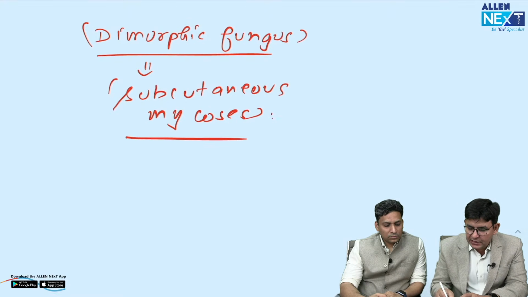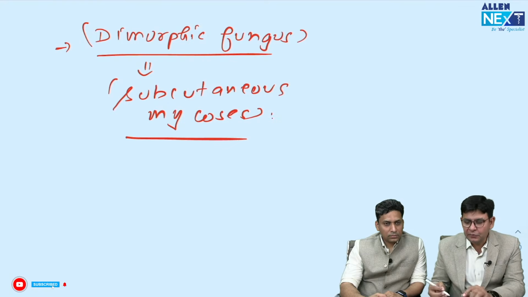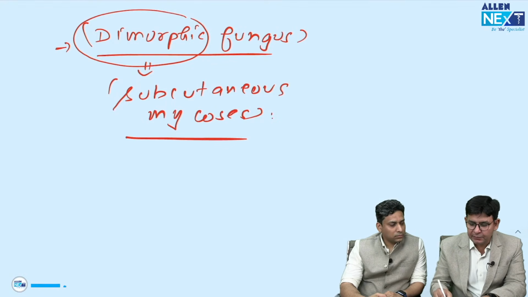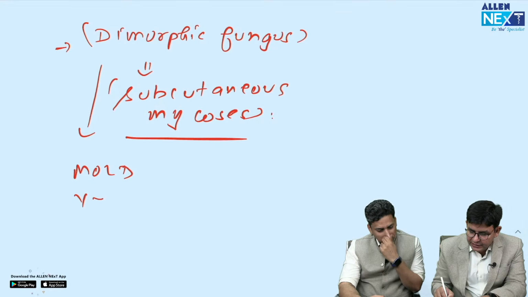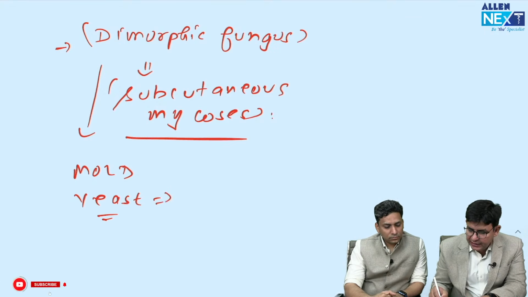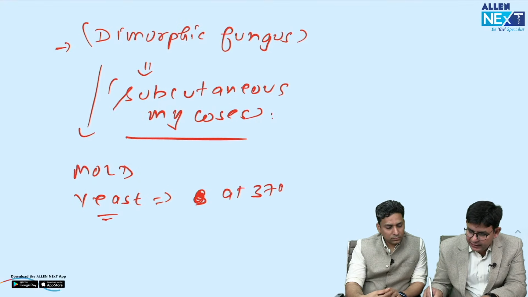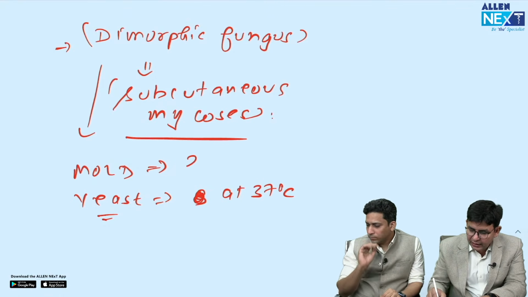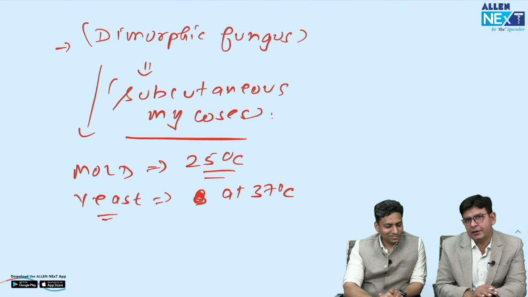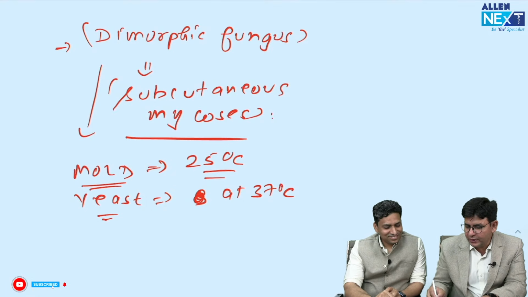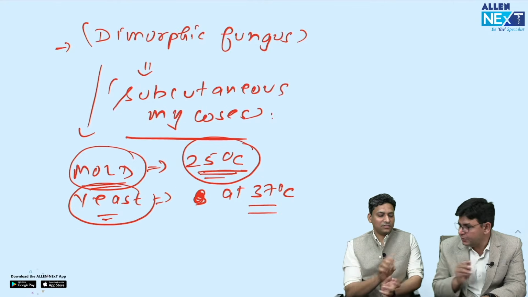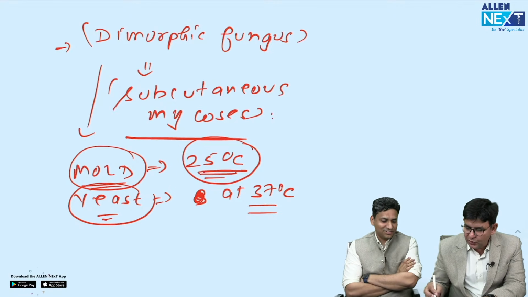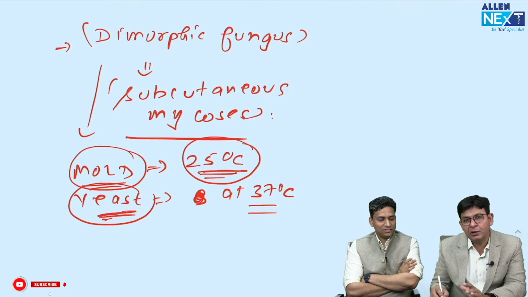Fine. Besides this, another important thing is anything which is dimorphic. Why is it termed as dimorphic? Because it exists in two forms. One is mold form and one is yeast form. Yeast is at body temperature, at 37 degrees, and mold is gold. And how much carat gold? 25 carat gold. So remember like this, mold is gold, 25 carat gold. It is at this temperature in the form of mold, and yeast is at how much? 37.